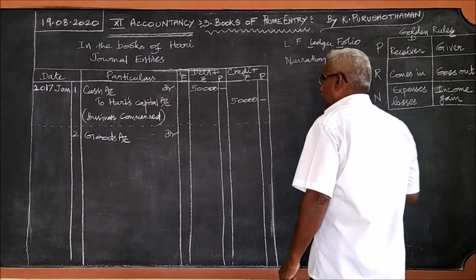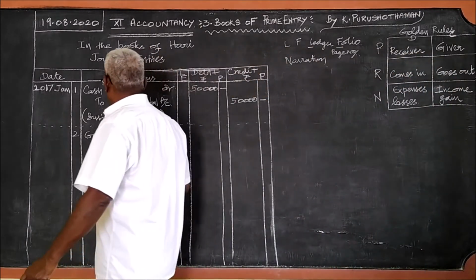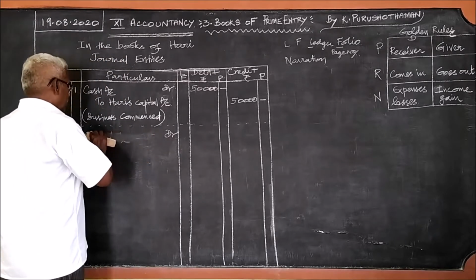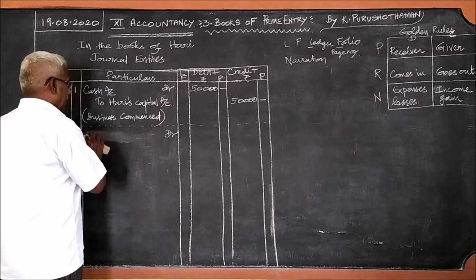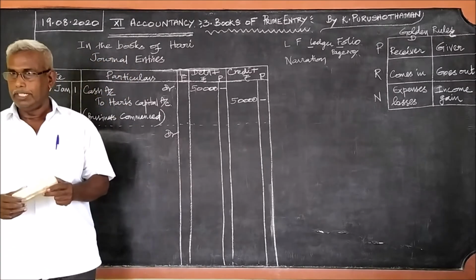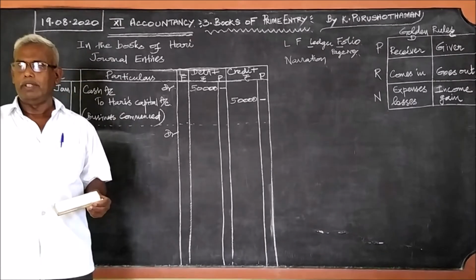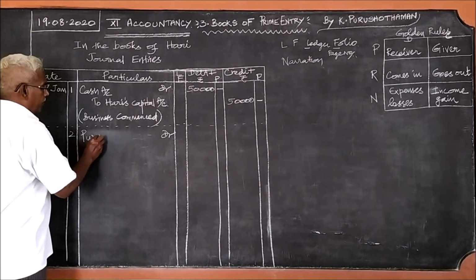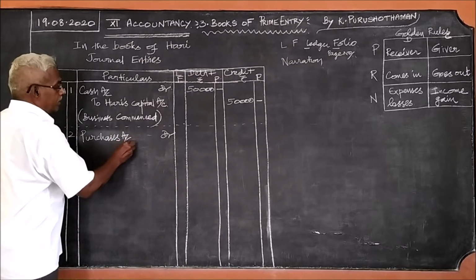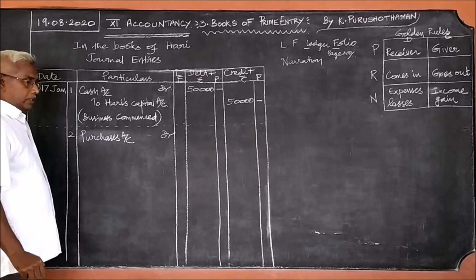Therefore, you should not recall the rules again and again. Once you see the question as goods purchased, the accountancy rules do not permit the goods account debtor.